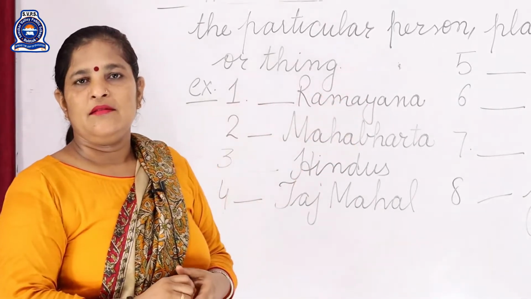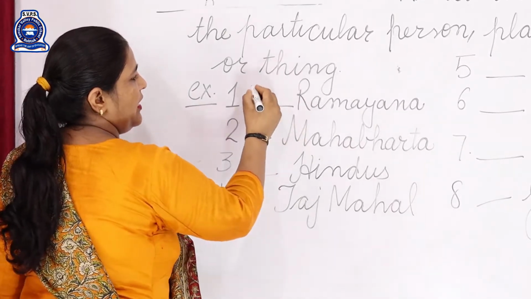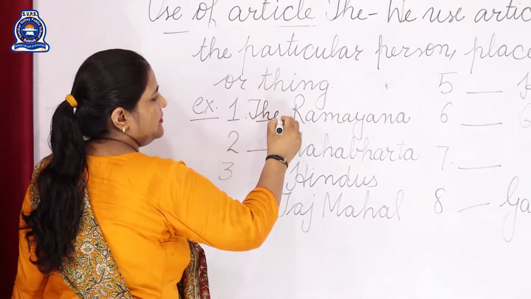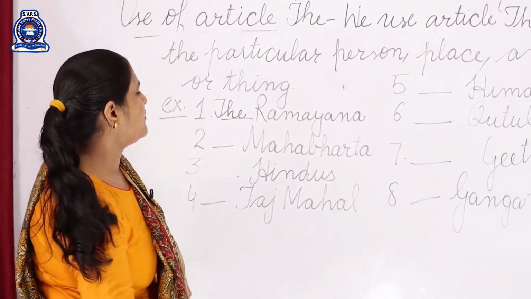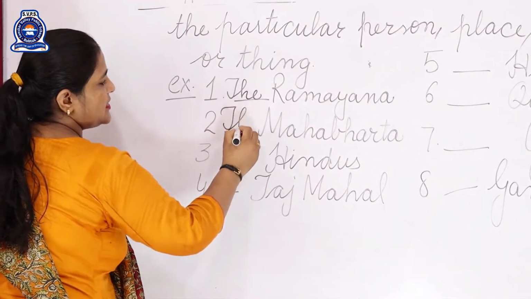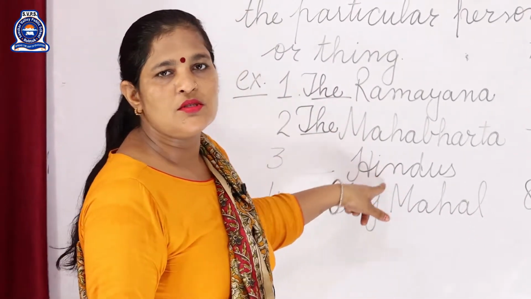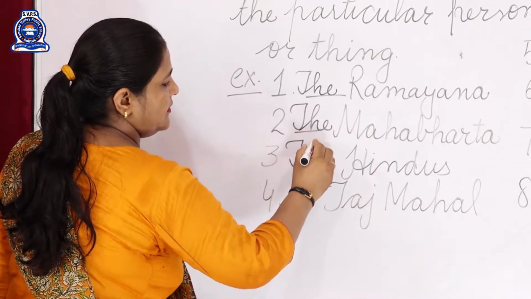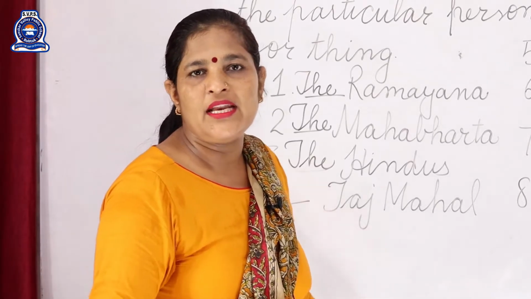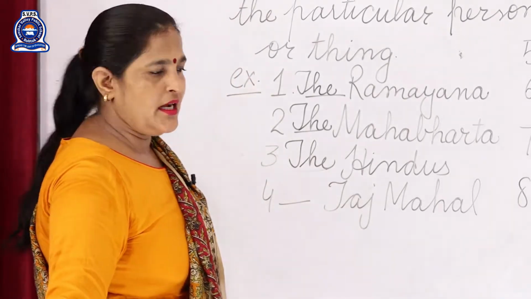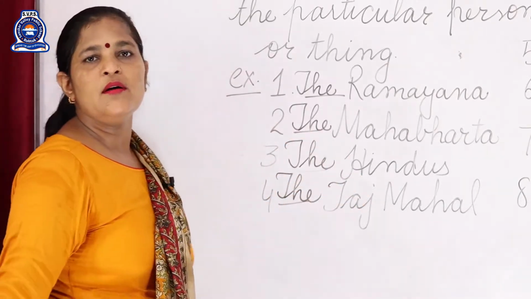Dash Ramayana. Ramayana. It is a great epic. So we have to fill article the here. Next one is Mahabharata. It is also a great epic. So we have to fill article the here. It is a particular book. Next Hindus. Hindus. So we have to fill article the here. Next one is Taj Mahal. It is a big building. You know very well there is one Taj Mahal in India. So we have to fill article the here because it is the particular name of a building.